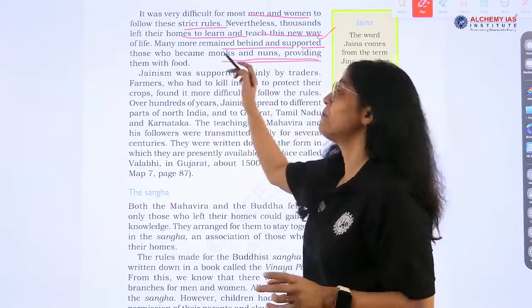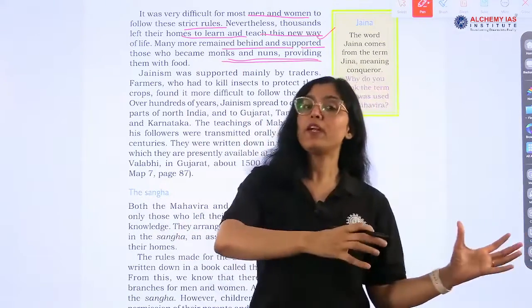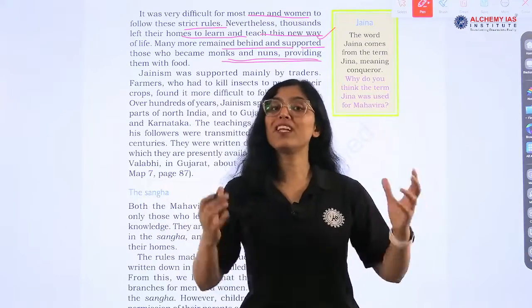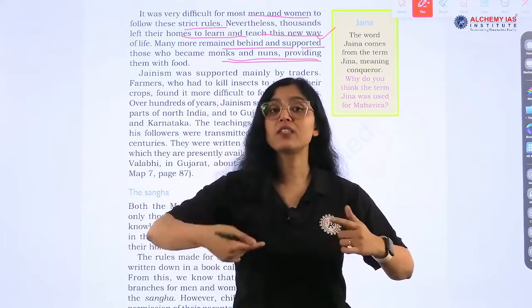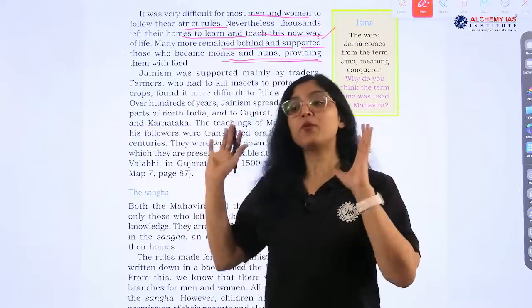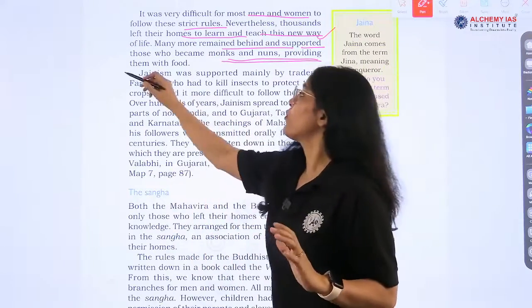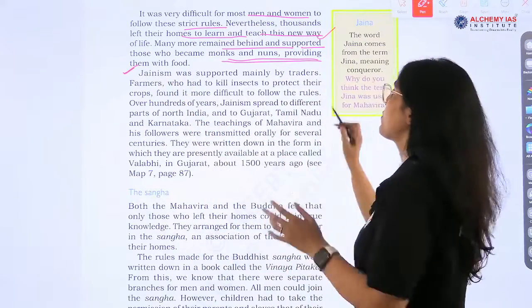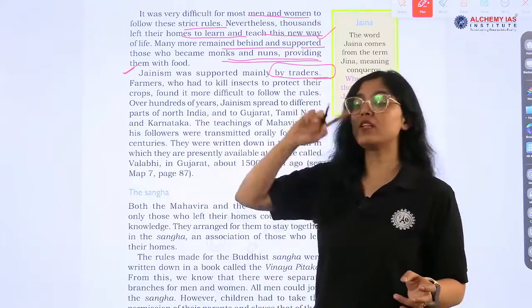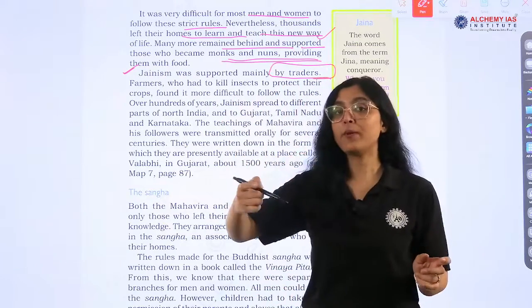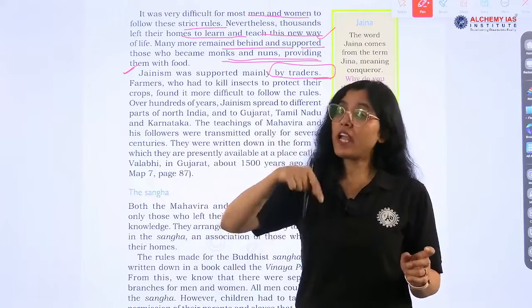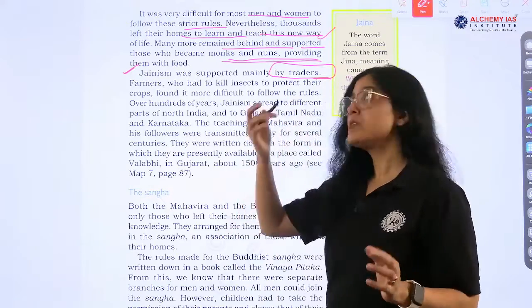And then these monks and nuns. So what did ordinary people who were not following Jainism do? They tried supporting these monks and nuns, right? Providing them food, whatever they could do in their capacity. Jainism was supported mainly by traders. These traders were very powerful. They had money. They were traveling and carrying these ideas with them and spreading them, right?